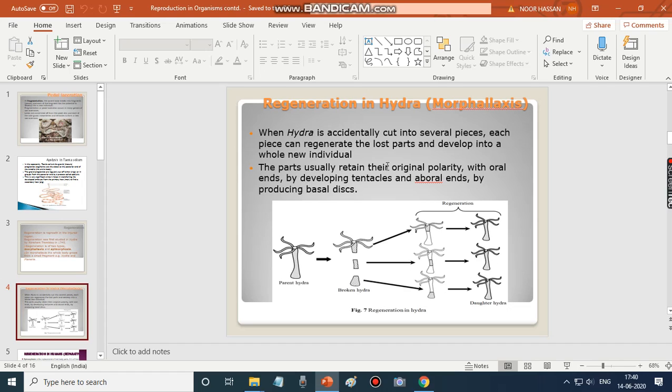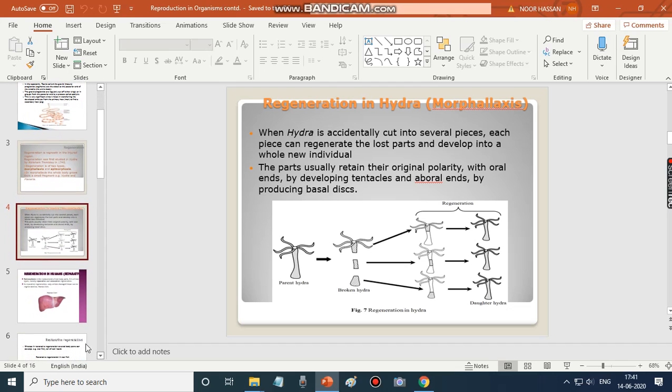The parts usually retain their original polarity, that is top and bottom, with the oral end developing tentacles and the aboral end producing a basal disc. This is the oral end, this is the aboral end. This is the way Hydra regenerates. Many pieces are broken from the parent body, and each bit grows the lost parts into an entire individual, which can lead its own life. So this is regeneration in Hydra.